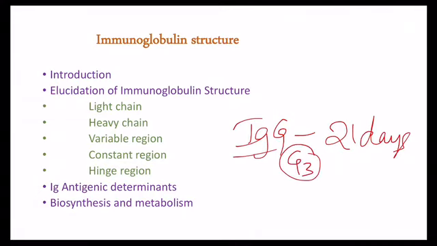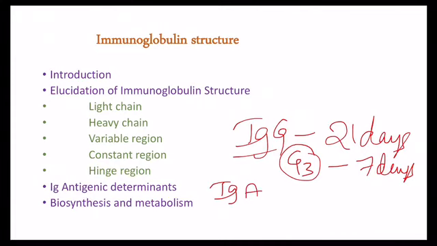IgG again has subclasses IgG1, IgG2, IgG3 and IgG4. In that, IgG3 has a short half-life, that is 7 days. Except this, all the remaining subclasses of immunoglobulin G have a half-life of 21 days.